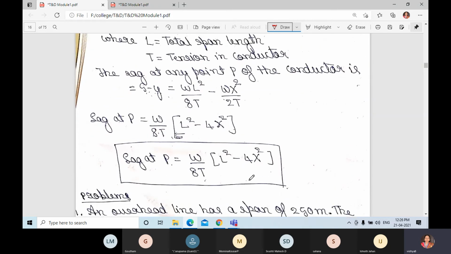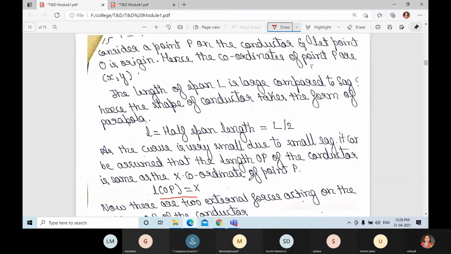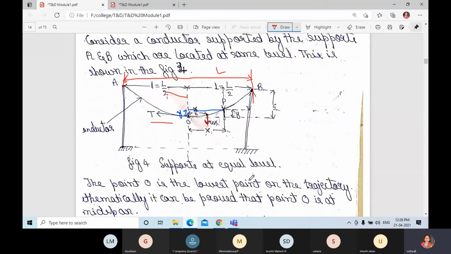First you analyze the diagram. What is the vertical force and what is the horizontal force? First you should consider the portion OP. First you should solve that y, and next you should go with the comparison. After solving the smaller portion, that is O to P, you should consider the support also. When you consider the support, A coordinates will become x comma y. At that situation, y will be equal to S and x is equal to L by 2.